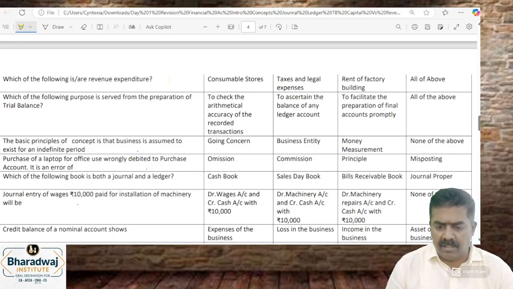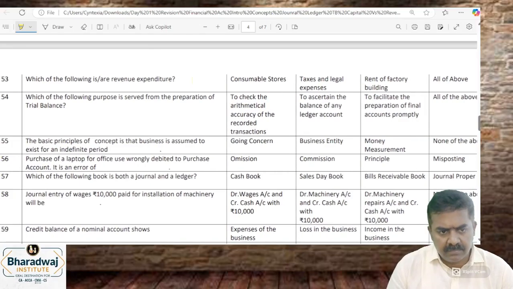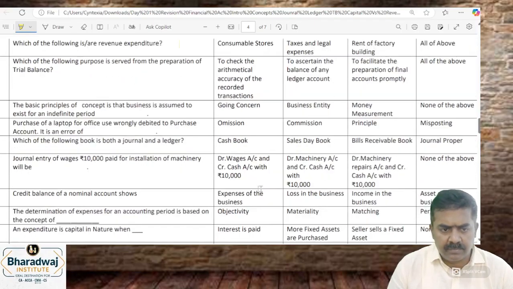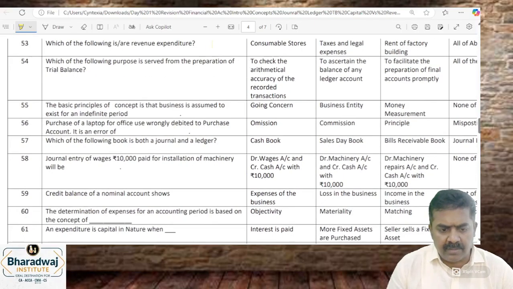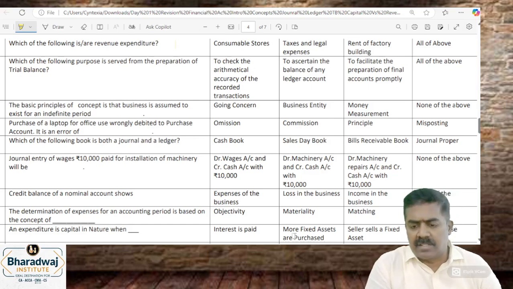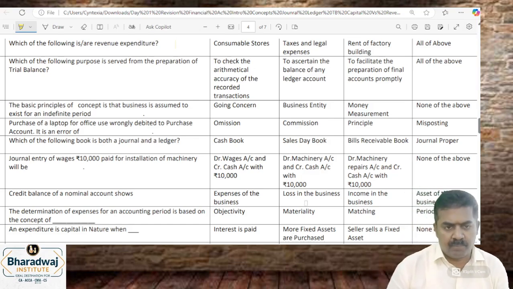Read this and try. Question number 53 onwards we'll do. Try questions 53 to 61, then I'll discuss the answers.